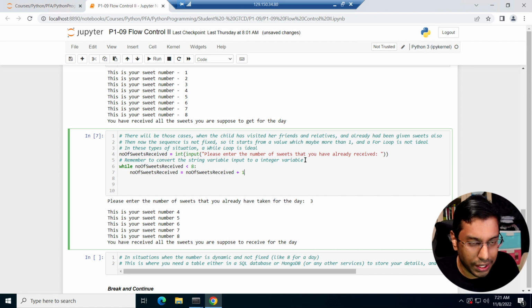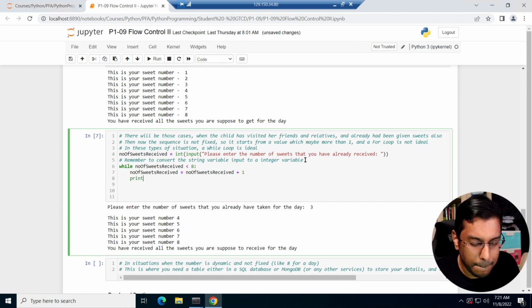So you plus 1, right? And then you print this is your sweet number, and let's do number of sweets received. Right. So that makes it easy, right?